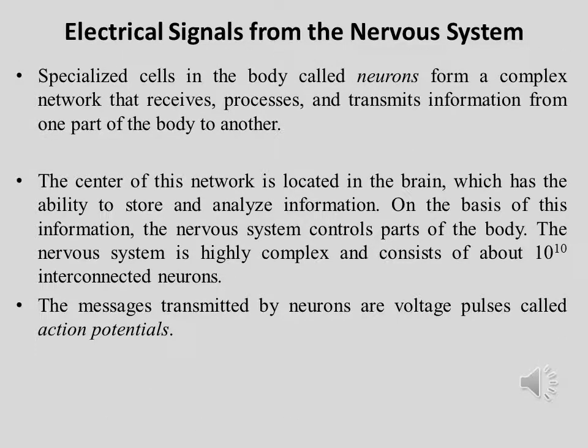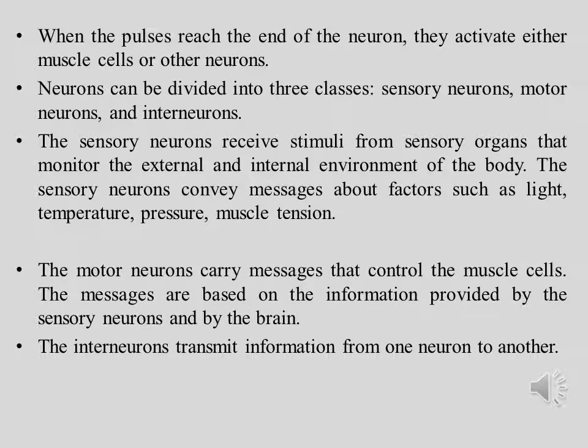Electrical signals from the nervous system. Specialized cells in the body called neurons form a complex network that receives, processes, and transmits information from one part of the body to another. The center of this network is located in the brain, which has the ability to store and analyze information. On the basis of this information, the nervous system controls parts of the body. The nervous system is highly complex and consists of about 10^10 interconnected neurons. The messages transmitted by neurons are voltage pulses called action potentials. When the pulses reach the end of the neuron, they activate either muscle cells or other neurons.